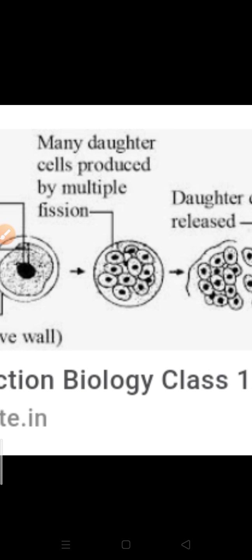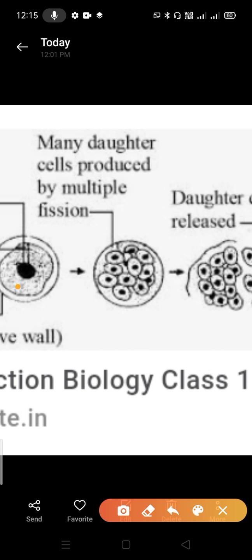Clear? So whatever cytoplasm is present here is stored near each and every nucleus. By this we can understand that little bits of cytoplasm collect around each daughter nucleus, and a thin membrane forms around it. The nucleus is present, the cytoplasm is present, and slowly a membrane also develops next to the cytoplasm.